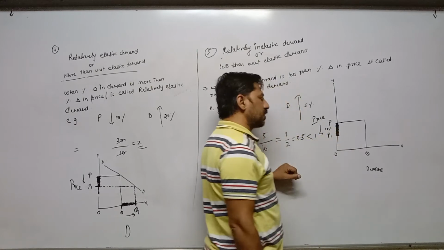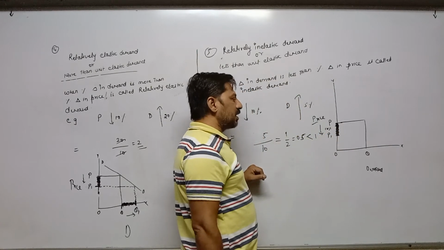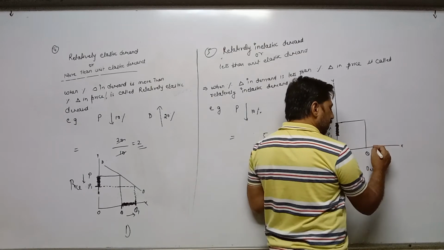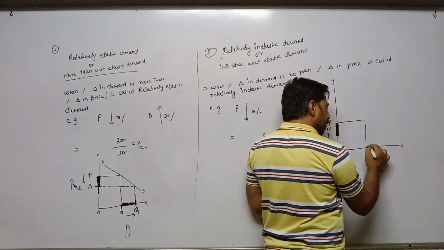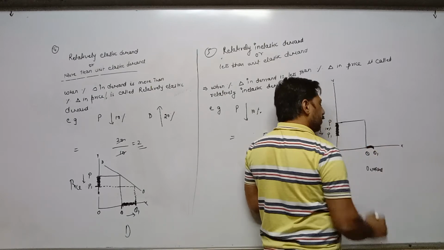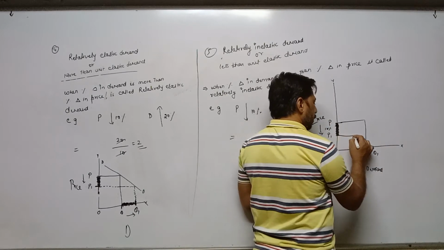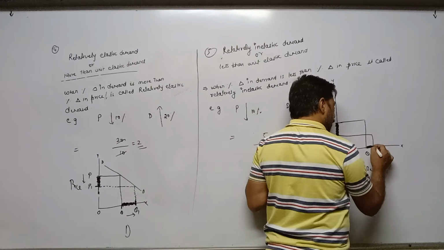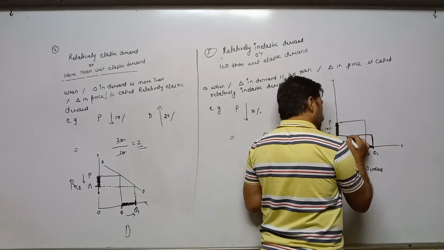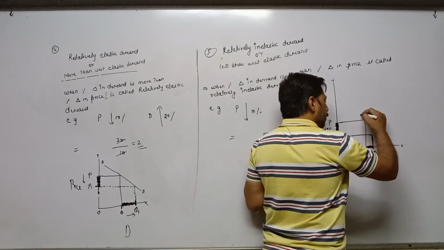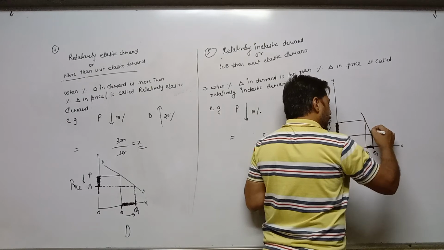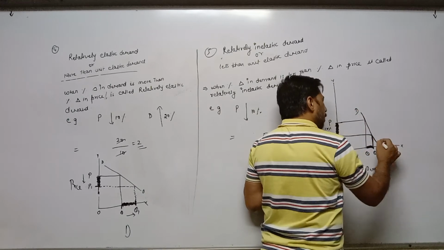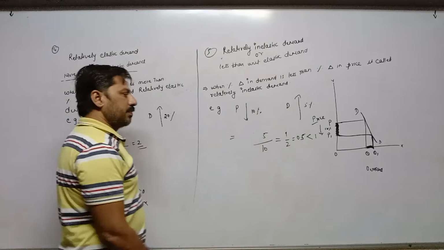When price decreases by 10%, demand increases, but the percentage is less, that's why there is less gap. This type of curve remains sloping downward but a little bit deeper.